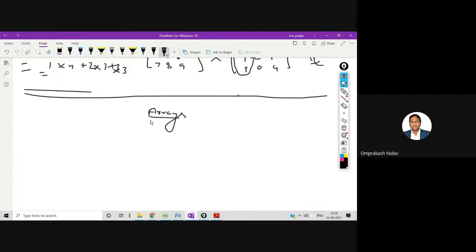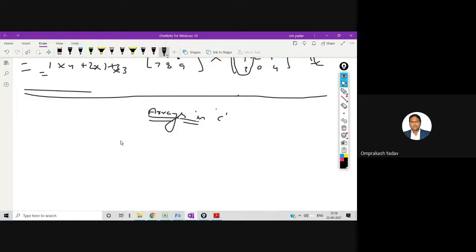So we'll start with a new topic, that is arrays. Arrays in C. Okay, so let's first try to understand the concept of arrays and what we mean by arrays, because this is a very important concept. Once we learn this, it will be useful for all of you for a lifetime.